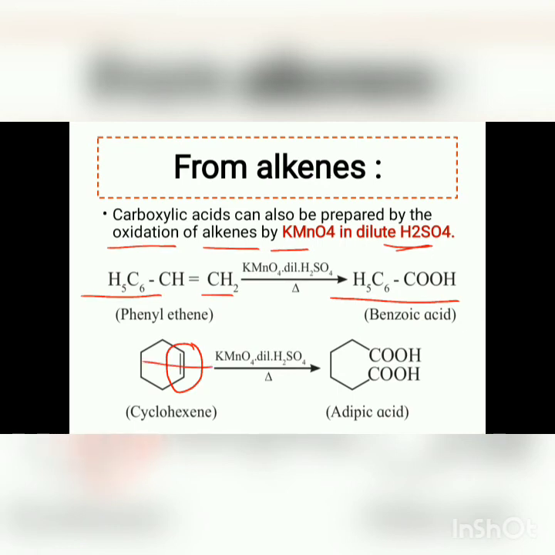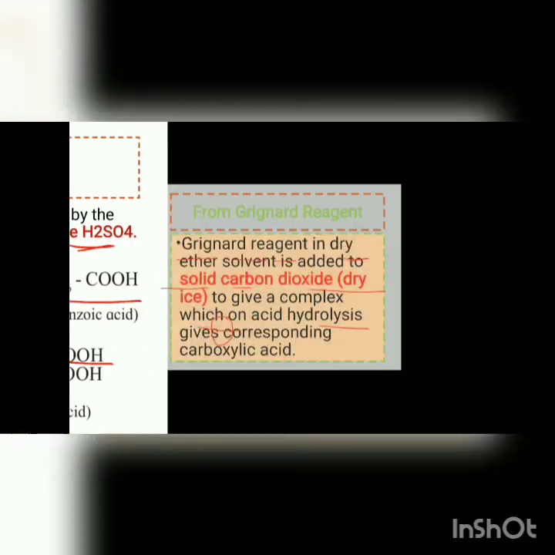This double bond is broken down and COOH groups are formed. This is also known as adipic acid. There are two carboxylic groups, COOH, attached to this ring.